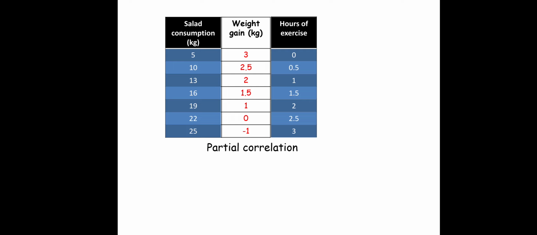Okay, so the previous thing we saw was simple correlation. Simple correlation means study of two variables, like weight gain and salad consumption. That was two variables, so that was simple correlation. Now partial correlation means study of usually three variables. So what are the three variables? Salad consumption is the first variable, weight gain is the second variable, and hours of exercise is the third variable. So whenever we are studying three variables, it is said to be partial correlation.